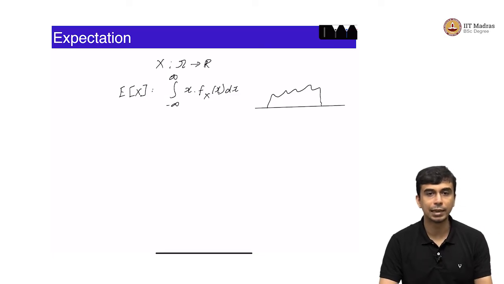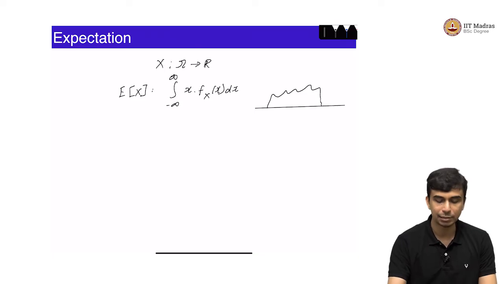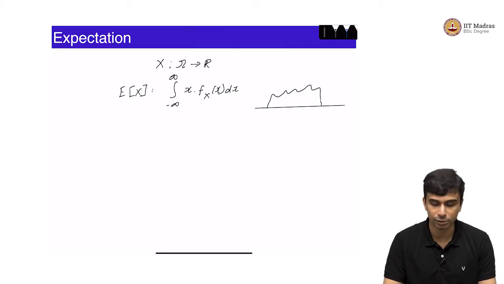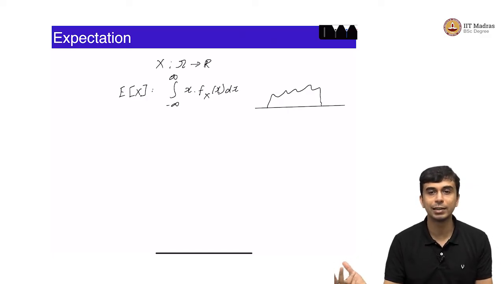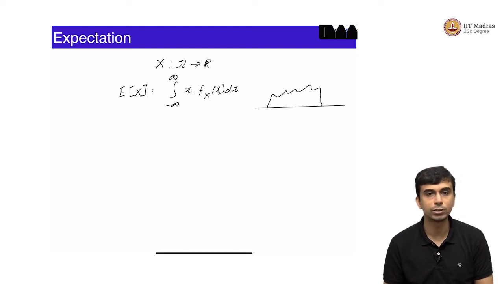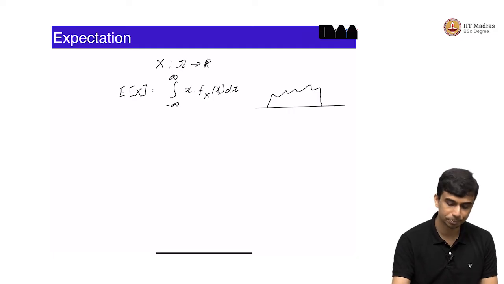The point at which you can balance that scale is exactly equal to the expected value of X. So the center of mass for a discrete set of objects corresponds to expectation in the case of discrete random variables, and a center of mass of sorts for continuous objects corresponds to expectation for continuous random variables.